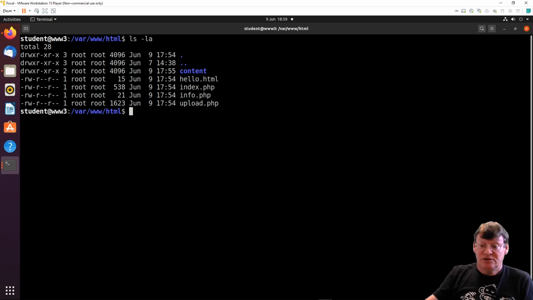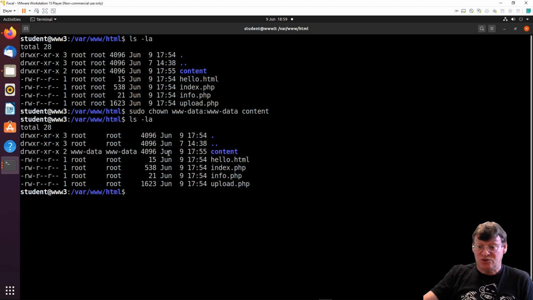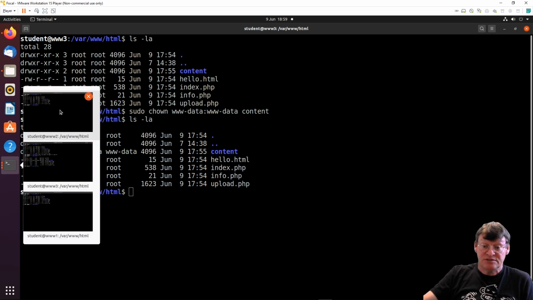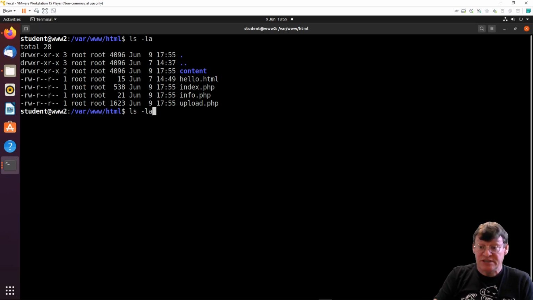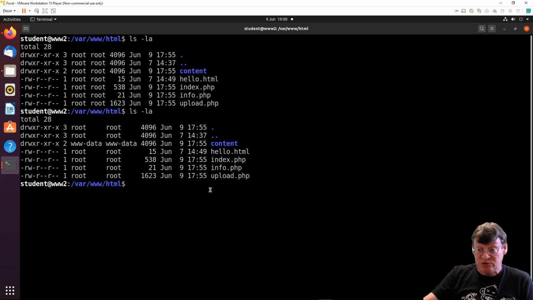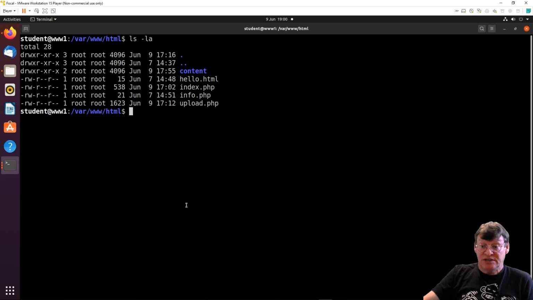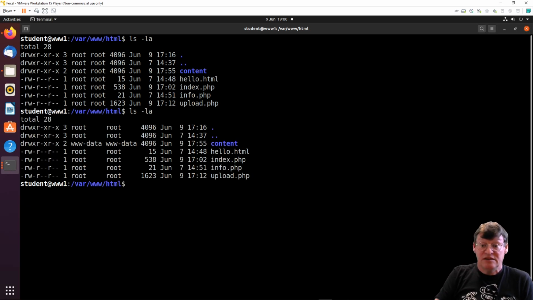To do that, all I have to do is, using the sudo command, change the ownership to www-data and www-data. So that's user and group of content. Now when I change that, if I list the folder up, we can see that it's owned. And if I go to the other two servers and list them up, it will have done exactly the same. So it's now owned by the same user. Again, index.php is on both of them, so is the upload. And if I go to the last server there, we can see it. So 1, 2, 3, they're all exactly the same.